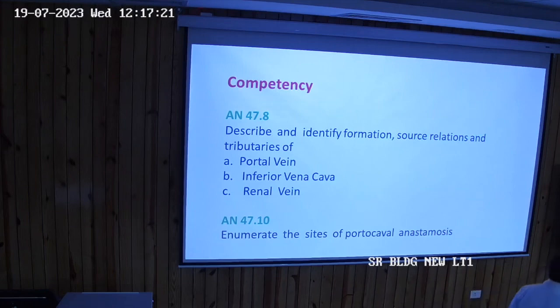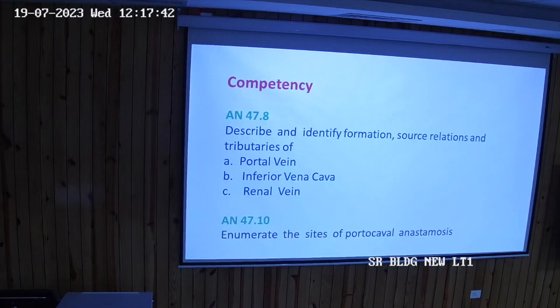One was it was carrying the nutrient. So let's come back to the formation of the first thing. We talked about the portal system. A portal system is a system that connects two sets of capillaries. Here the two sets are, one is in the wall of the alimentary tract, another is in the liver.